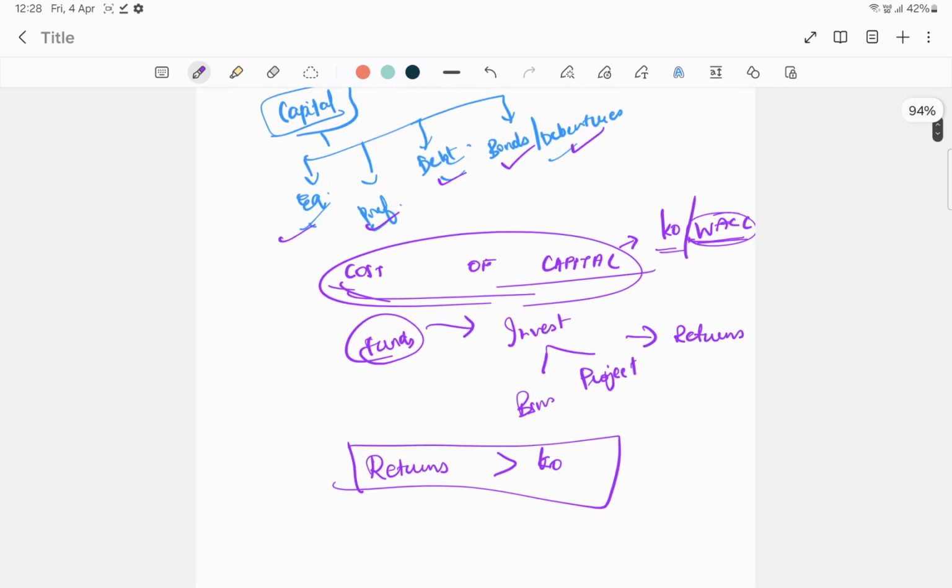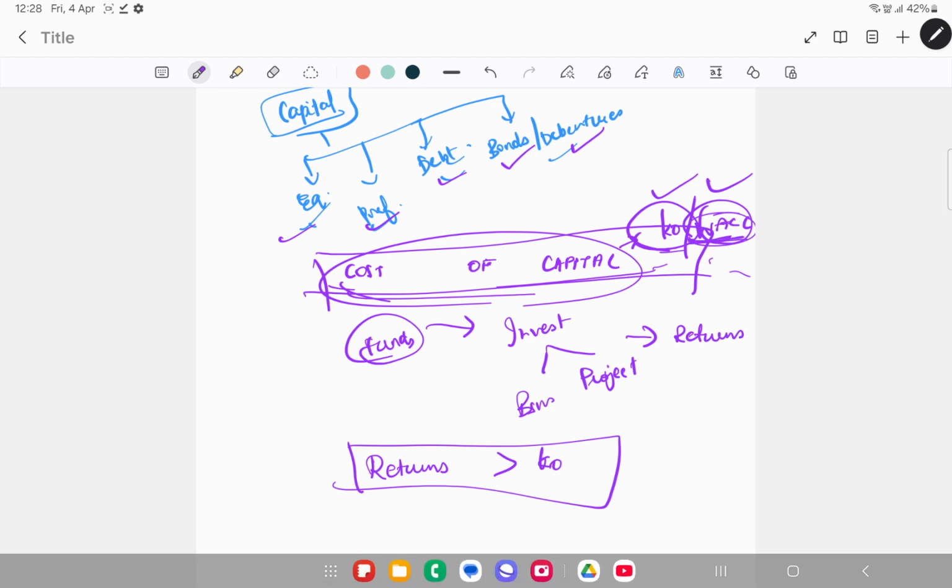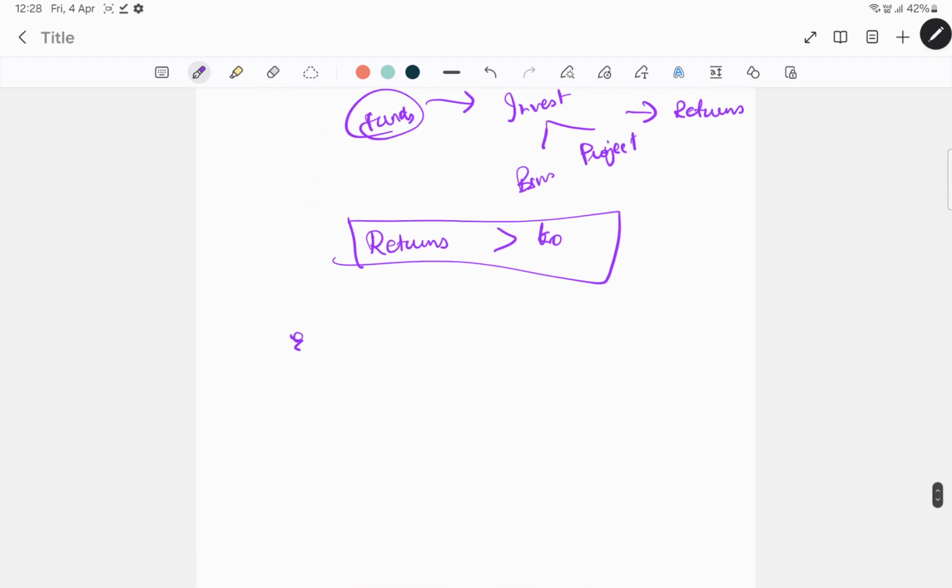So how do you calculate? Now this chapter is all about cost of capital, as the name suggests, wherein you will have to calculate this K0, the overall cost of capital or weighted average cost of capital. Now how do you calculate this? How has this name come, weighted average cost of capital? Let's look into that. Now you raise funds through equity or debt or preference. Let's take for example, this company has raised through equity, through debt and through preference shares.